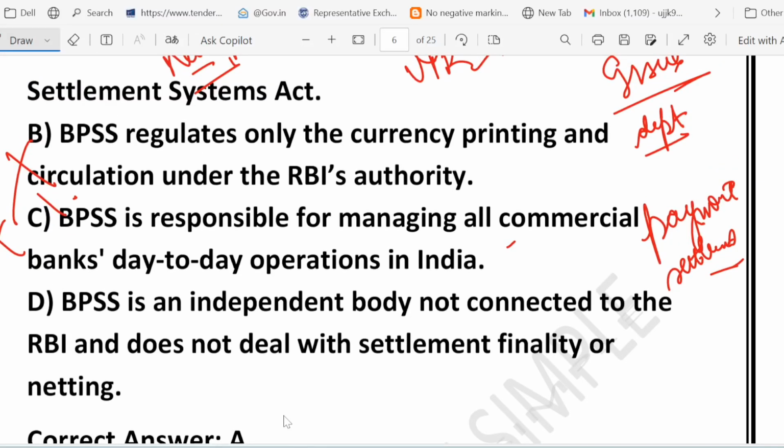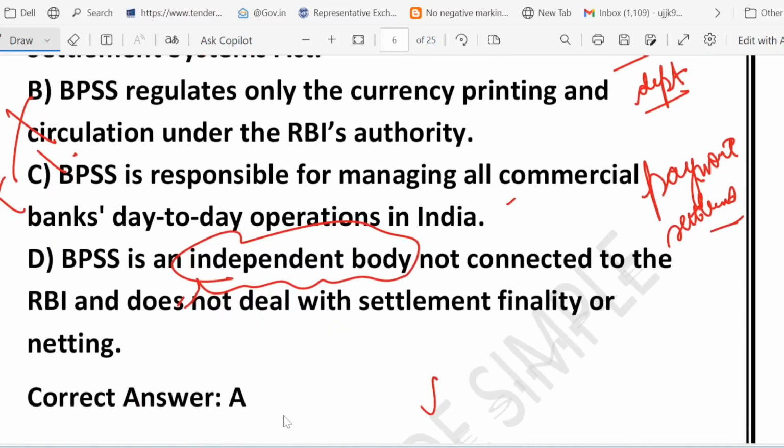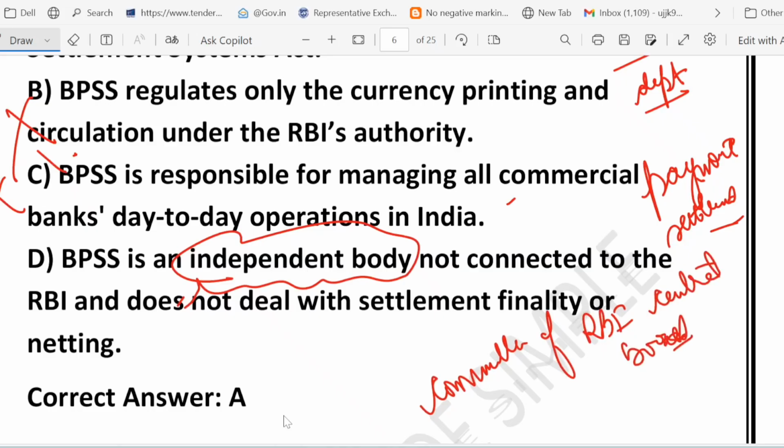Option D says that it is an independent body not connected to the RBI and does not deal with settlement finality or netting. Which option do you think is correct? Is it correct? No, this is also incorrect, because BPSS is not independent. It is saying independent body. No, it is not an independent body. Rather, it is actually a committee of the RBI Central Board. And one of the most important tasks is ensuring payment, settlement finality and netting. So option D is also wrong.